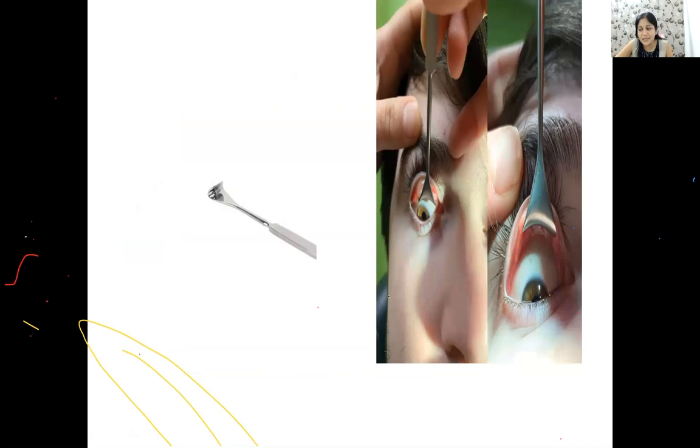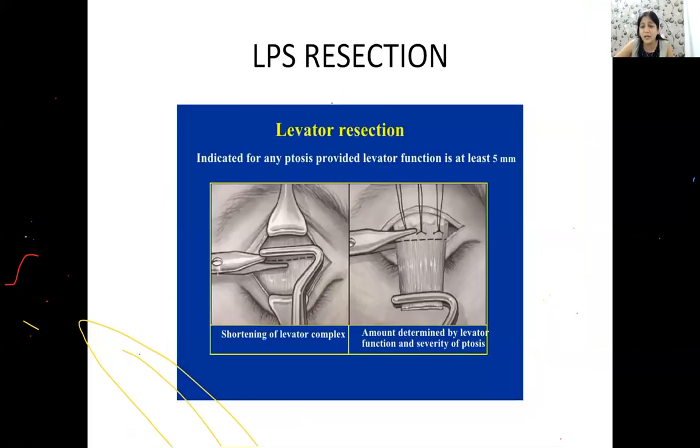Now, which instrument is this? Can anybody tell me what this instrument is? Anyone? This is Desmarres lid retractor. Okay, very good. That's not how chalazion clamps look. See this?